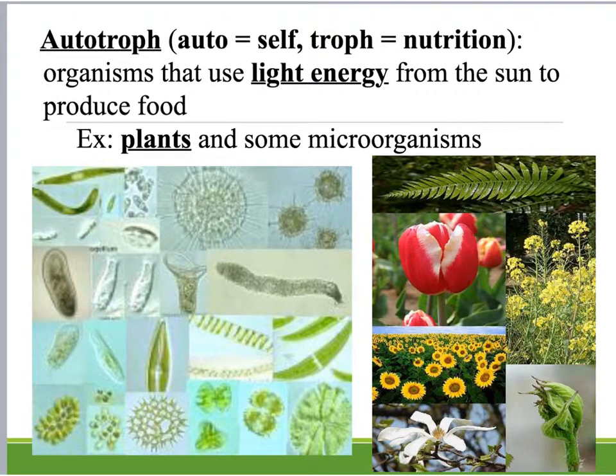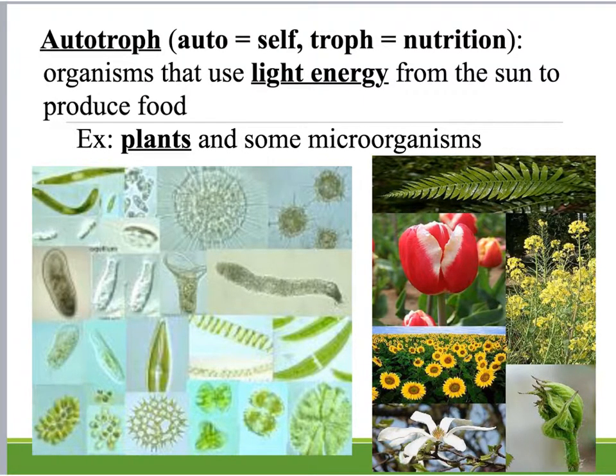And organisms typically use light energy to produce this food. These are plants, some microorganisms. There's specific types of protista that can make their own nutrients. There's some bacteria that can make their own nutrients, but plants are the ones that you've probably heard of and are most familiar with. So autotroph means that they are making their own food.